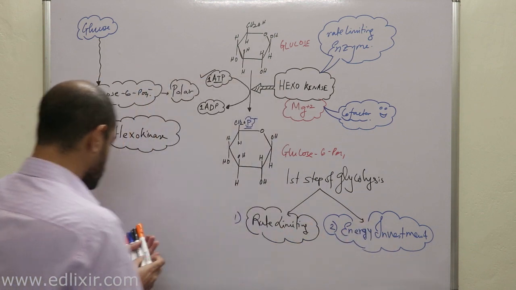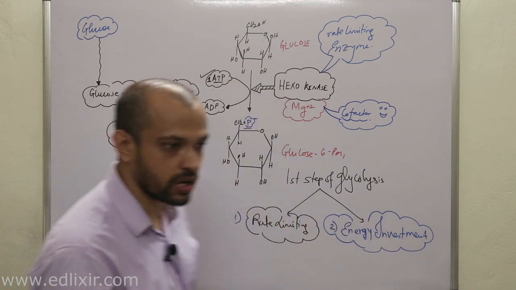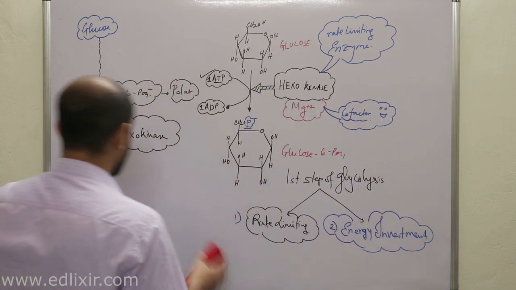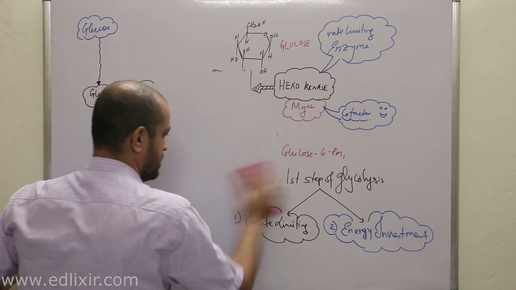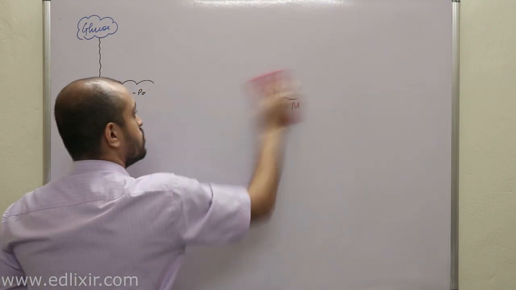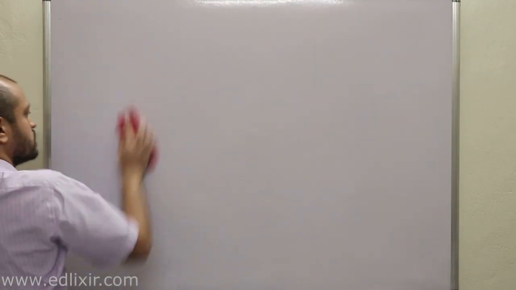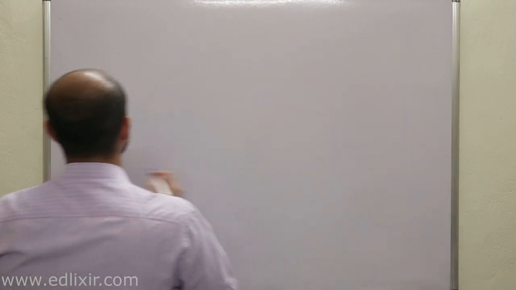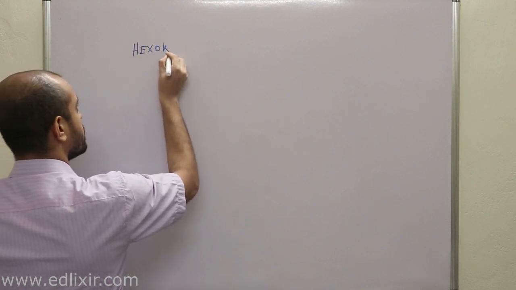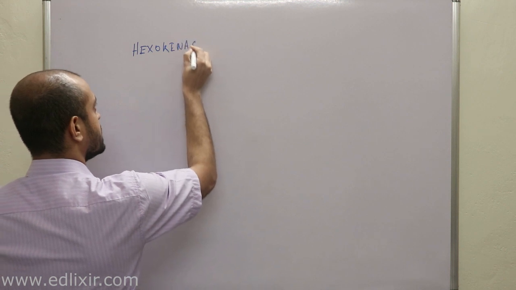Now let's talk in detail about hexokinase. We have a lot to talk about this enzyme. Now listen with all your attention. Why will we talk about hexokinase? Because hexokinase is one of the first enzymes, a rate limiting enzyme. That means without this enzyme, glycolysis will not occur in your cells. Clear? We will be talking in detail about the different aspects of hexokinase.